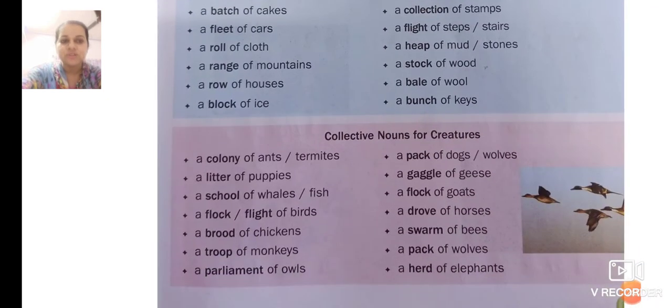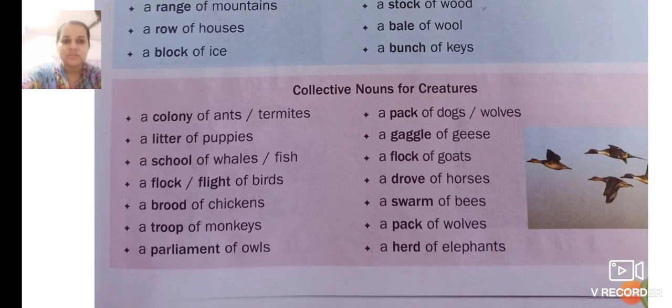Now we move on to collective nouns for creatures. A colony of ants or termites, a litter of puppies, a school of whales or fish, a flock or flight of birds. You can call it a flock of birds. You can also call it a flight of birds.